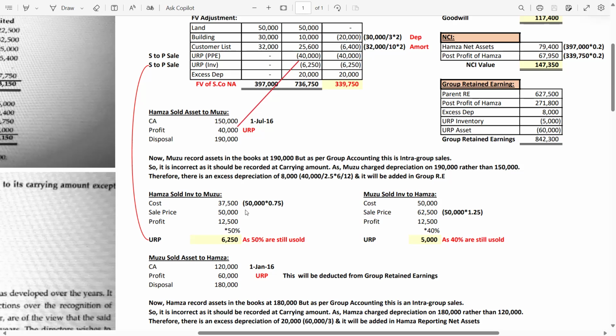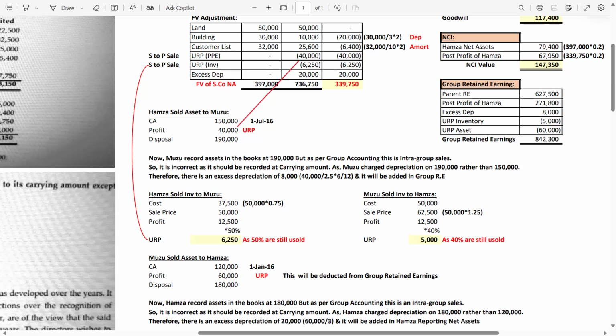the margin was 25%, so it means you have to multiply it with the sales price. The sales price is 50,000, but the margin was 25%, so it means you have to reduce the 25% from 1. 1 minus 0.25, keep it very simple. Remember this step, whenever there is the word margin, just deduct it from 1. 1 minus 0.25, you will get 0.75. So 0.75 multiplied by the 50,000 selling price, you will get your cost, which is 37500. This is the simple and easy formula for the margin.